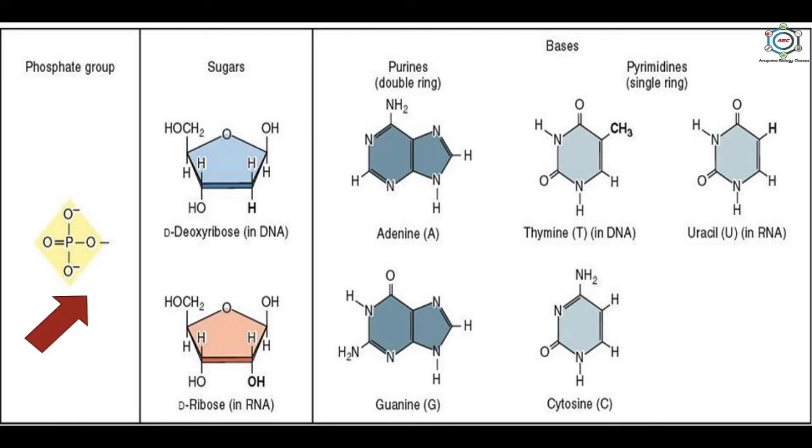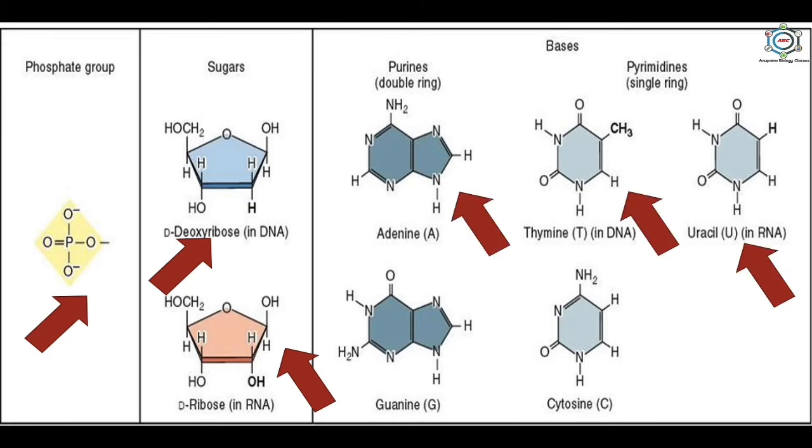First is the phosphate group, second is the deoxyribose sugar in case of DNA and ribose sugar in case of RNA, and the third is the nitrogenous bases, of which there are two types: the pyrimidines and the purines. The bases are adenine, thymine, uracil, guanine and cytosine.